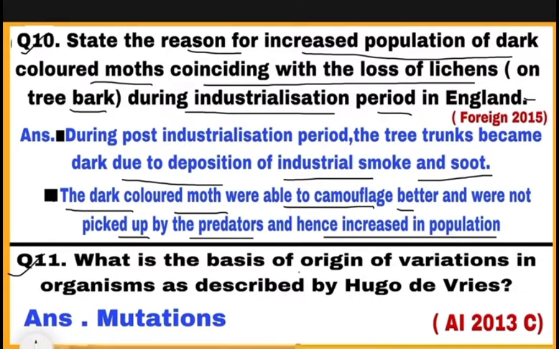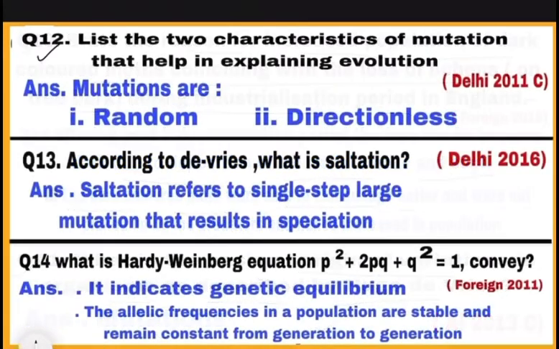Question 11. What is the basis of origin of variation in organisms as described by Hugo de-Vries? According to Hugo de-Vries, the basis of origin of variations in organisms are mutations. Question number 12. List the two characteristics of mutation that help in explaining evolution. Mutations are sudden, they are random and directionless, means nobody knows what is formed after mutation.